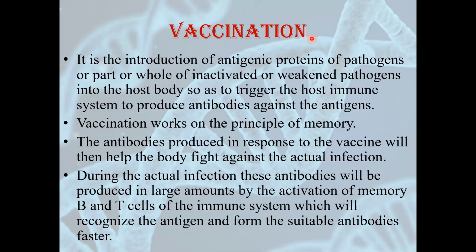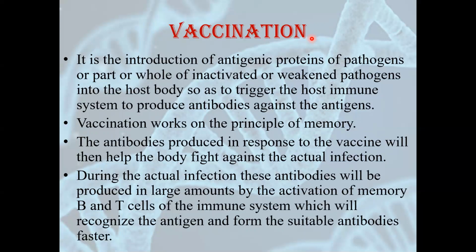If there is any subsequent attack of the same virus or pathogen, our body can fight against it. The antibodies produced in response to the vaccine will then help the body fight against the actual infection, if it occurs later in our life.